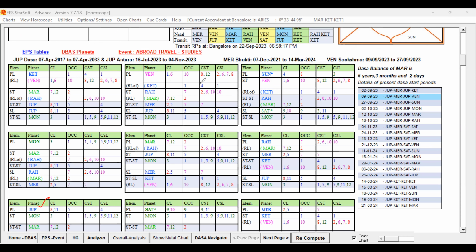I mean, in point of profession, you can see these good houses, right? So these planets, star lord are favorable, and sublord is also Jupiter, 8, 11, 5, or 4 are favorable. So they are all supportive for the profession abroad also, right? So that way, once he completed, he got the job. As soon as he completed his master's, he started working. Venus also favorable, Sun is also favorable. So they are all favorable. He started working there.